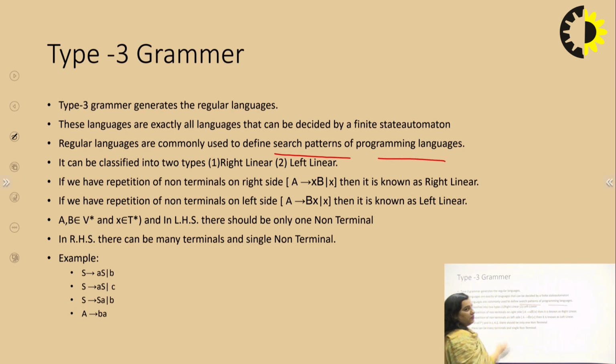Now this type 3 grammar is further classified into two types: left linear grammar and right linear grammar. So how can we identify whether it is right linear or left linear?